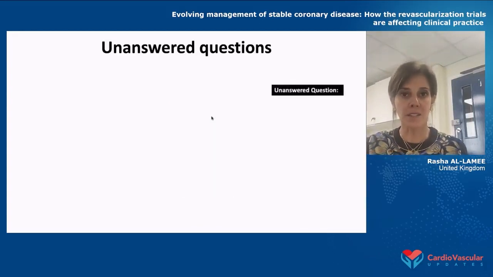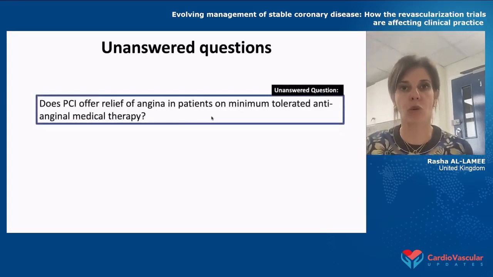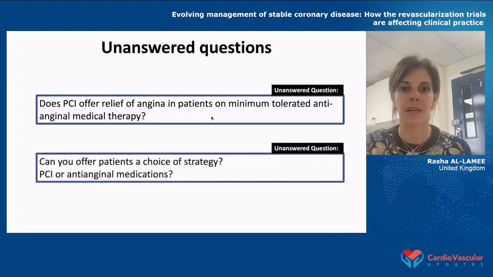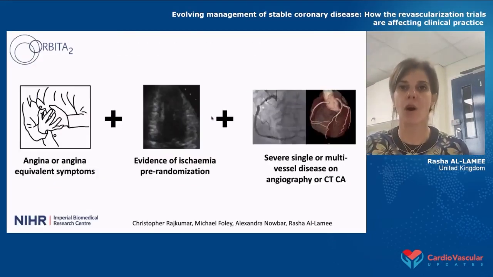The next unanswered question is, we saw from ORBITA the placebo-controlled effect of angioplasty in a cohort of patients who had a lot of medical therapy. And the question now will be, in those patients who don't tolerate that level of medical therapy, what effect can you expect from angioplasty? And can you maybe offer patients a choice of strategy? Some patients may want more medication, some patients want less. What can we do in terms of offering them different approaches?